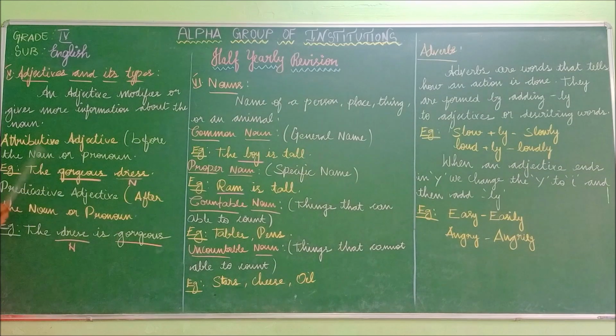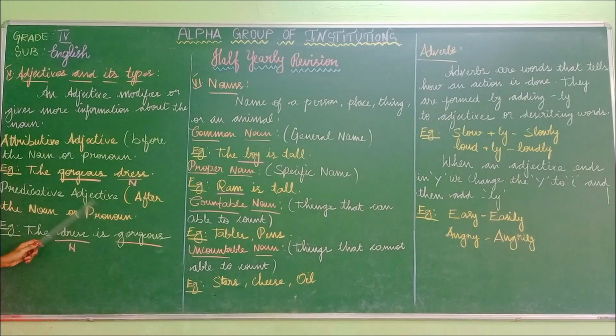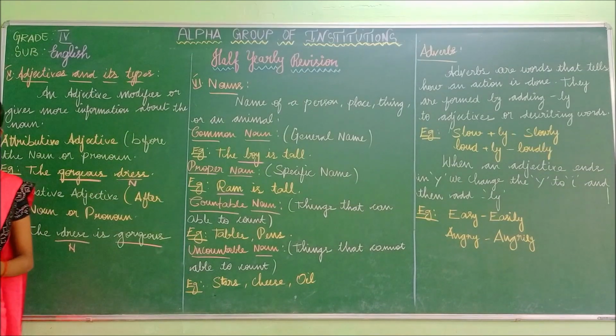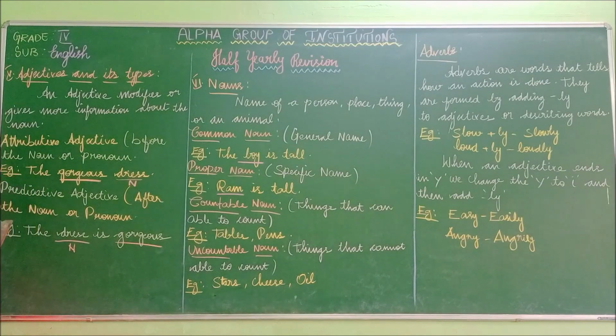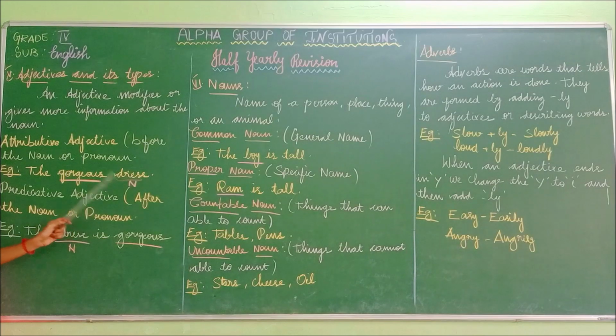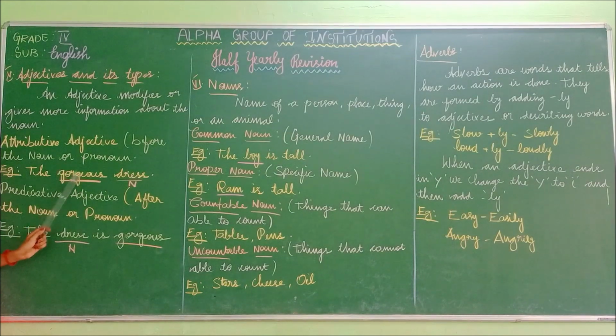Now we are going to see the types of adjectives. We have seen two types of adjectives. What are they? Attributive adjective and predicative adjective. Attributive adjective means it comes before the noun or the pronoun. Example: the gorgeous dress. What is the noun in the sentence? Very good, dress is the noun. The adjective comes before the noun. The adjective is gorgeous because it describes the dress.